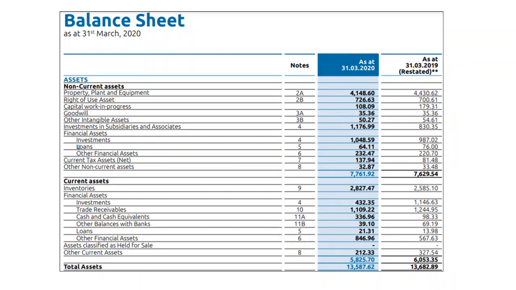And again, even the balance sheet comprises a notes column, wherein note numbers are given against each of the important items, where the details would be given in the notes to accounts. For example, note number 9 would give the reader details of inventories owned by the company, while note number 4 will give details of the investments owned by the company, both short term and long term, or non-current or current in nature.